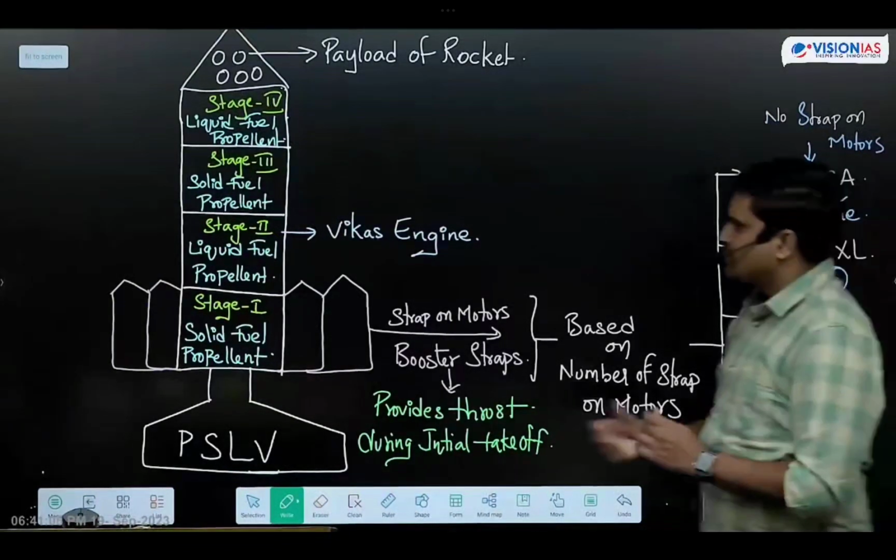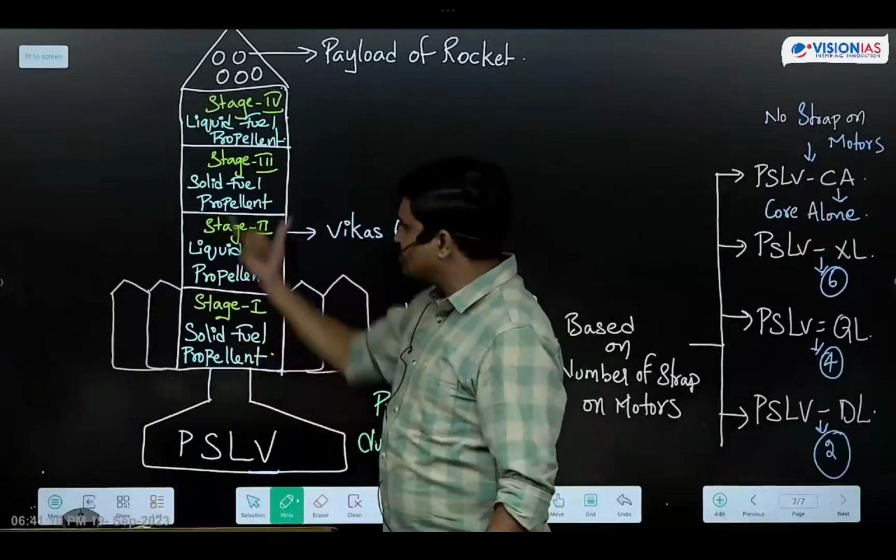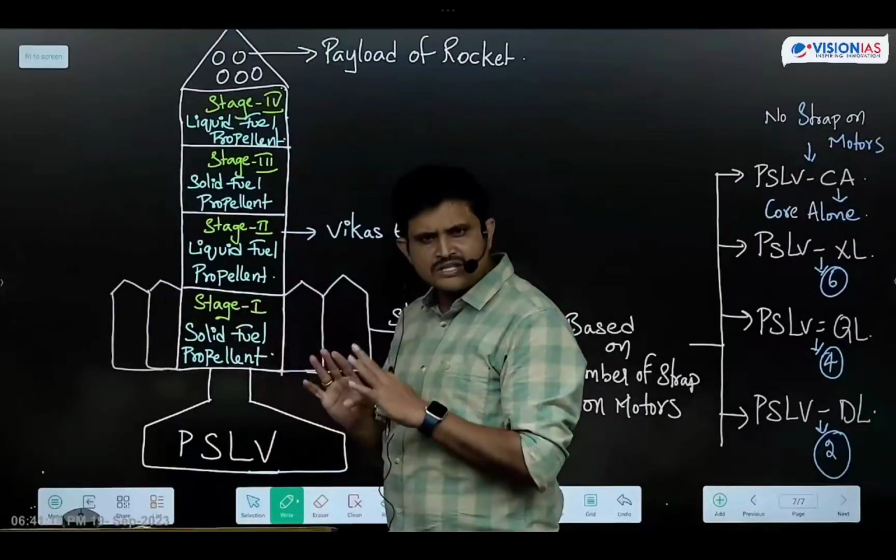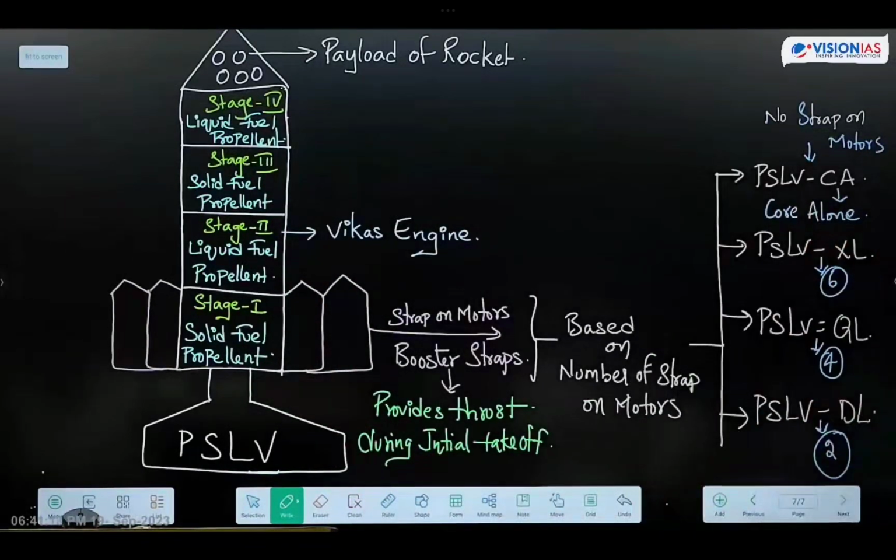In the CA, only the core will be there. Core alone version means only the core will be there. Strap-on motors are not present. Hence we call it the core alone version. No strap-on motors. PSLV XL, how many? 6. PSLV QL, 4. And DL means how many strap-on motors? 2 strap-on motors.